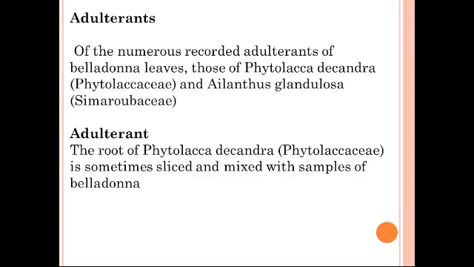Adulterants: of numerous recorded adulterants of belladonna leaves, those of Phytolacca decandra and Ailanthus glandulosa. So these are the two adulterants which are mixed with the belladonna leaves. First one is Phytolacca decandra and second one is Ailanthus glandulosa. The adulterant for root is Phytolacca decandra. The roots of Phytolacca decandra are mixed with the roots of Atropa belladonna in a sample of belladonna.